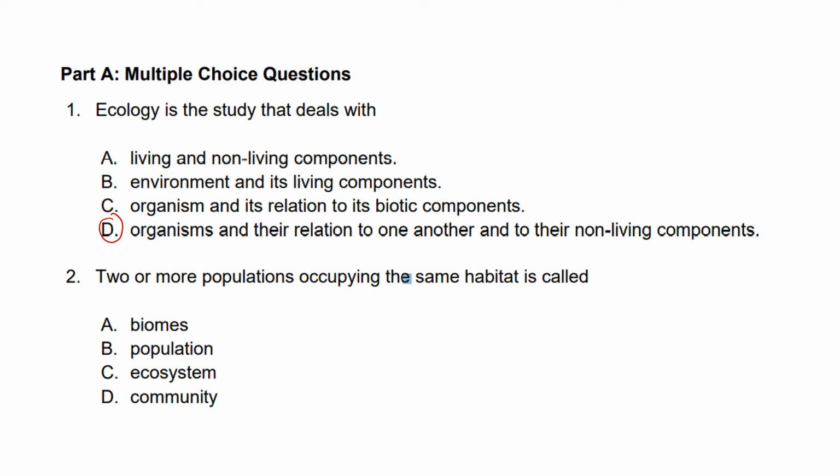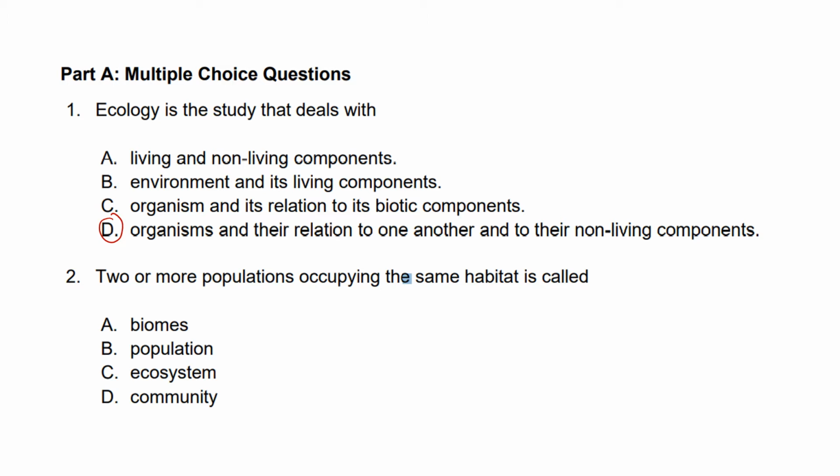There is also interaction between individuals of different species. They will also compete for food, for space, for shelter, but they will not compete for finding mates because individuals of different species cannot interbreed.